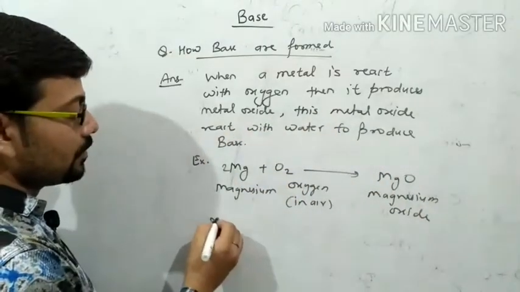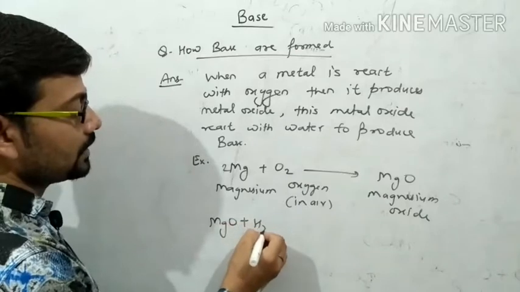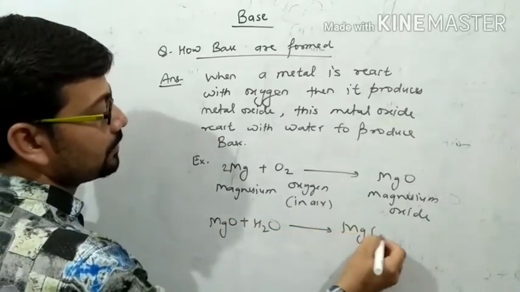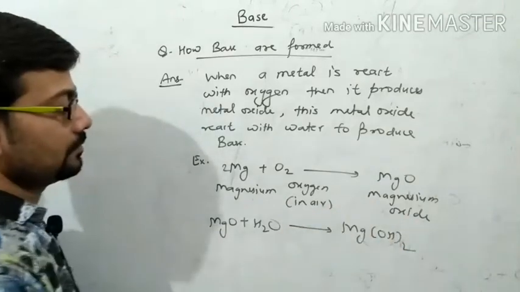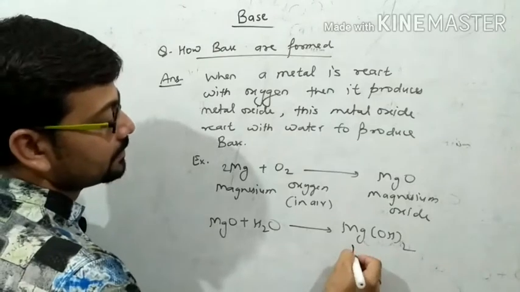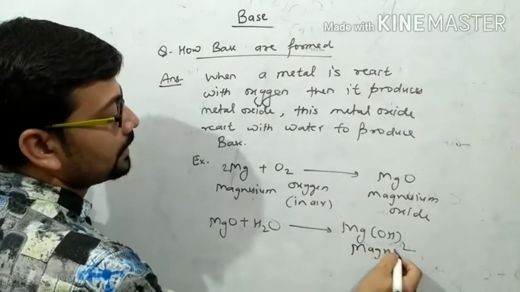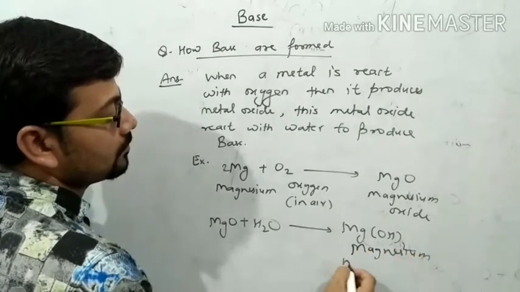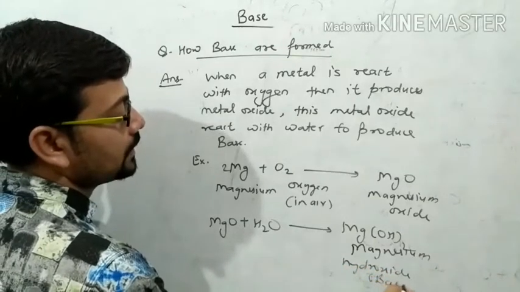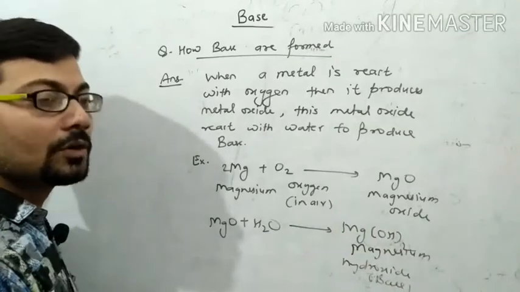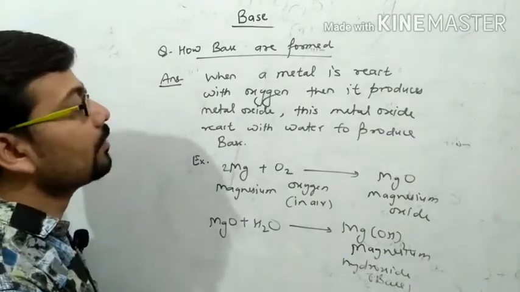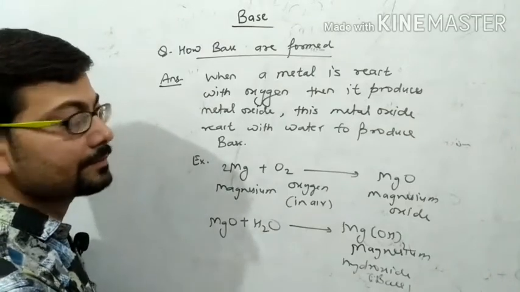When this magnesium oxide reacts with water, it produces magnesium hydroxide. This is a base because it contains the hydroxide ion. So by this process we can form a base.